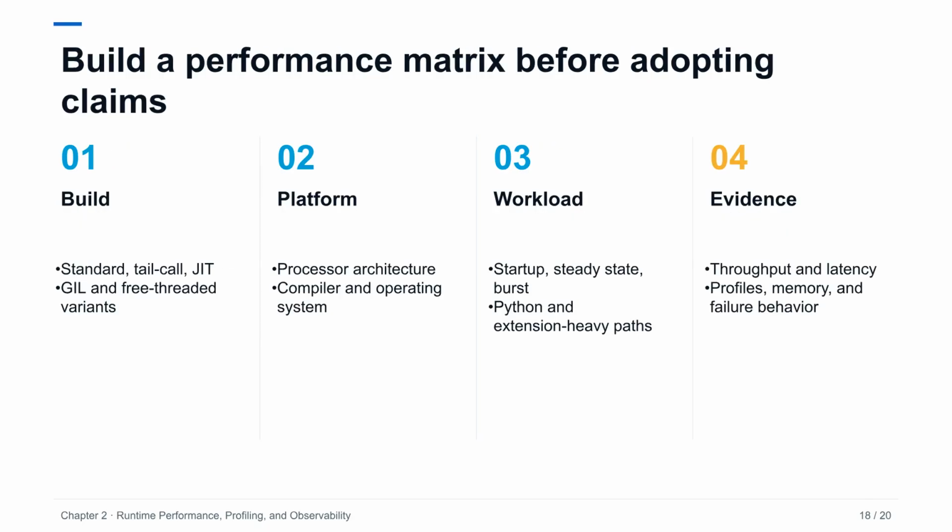A credible evaluation varies one dimension at a time. Record the exact Python build and whether it uses the standard interpreter, tail calls, the JIT, or free threading. Test the platforms that matter, because compiler and architecture influence results. Include startup, steady state, burst, and extension-heavy workloads. Capture throughput and latency together with profiles, memory, and errors. A configuration is ready only when its improvement is repeatable and its operational behavior remains understandable.